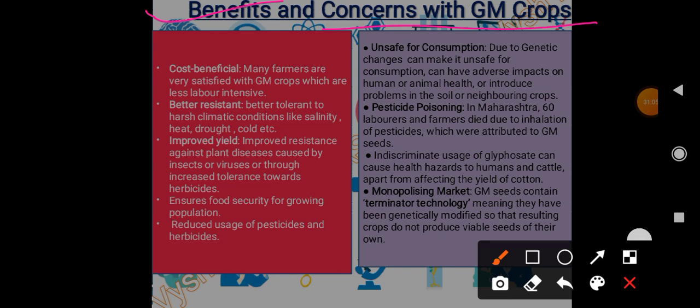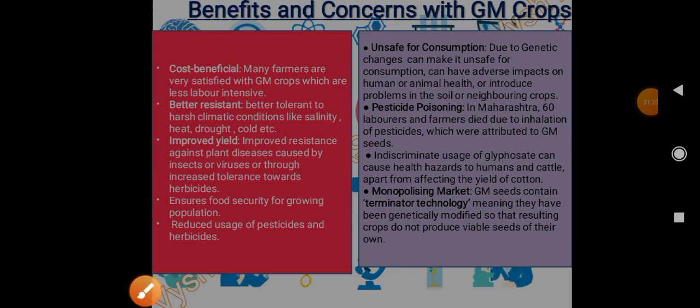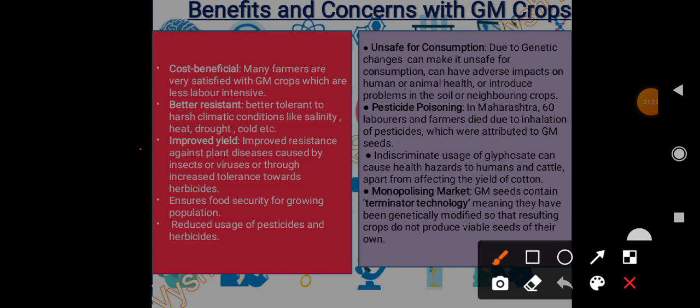Okay, so first of all, it is cost beneficial. Okay, so many farmers are satisfied with GM crops because they are less labor intensive. Then it is better resistant. It is tolerant to harsh climatic conditions like salinity, heat, drought. Then it is improving yield. Okay, so improved yield because of this.